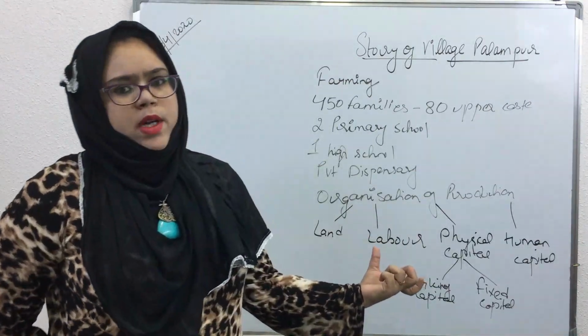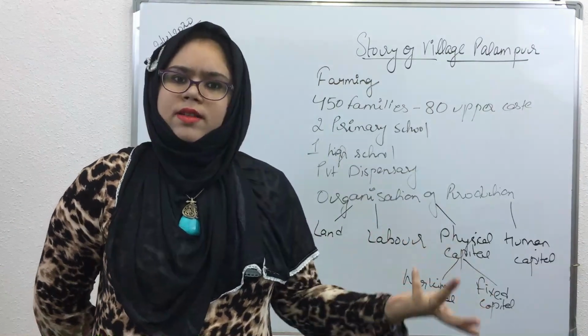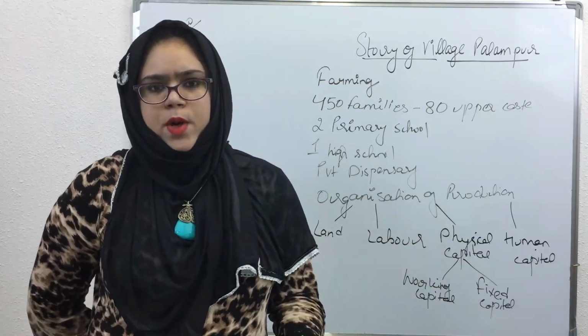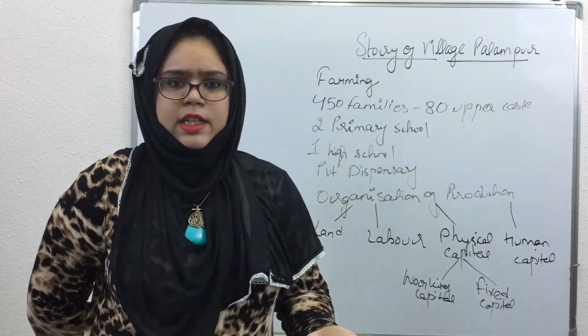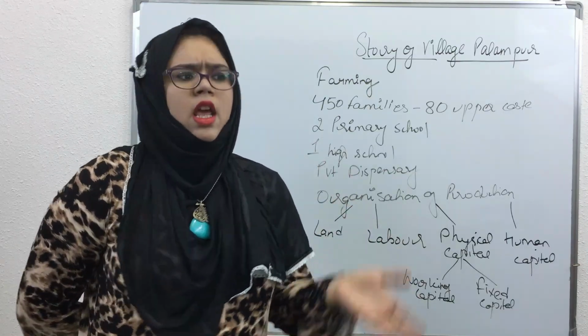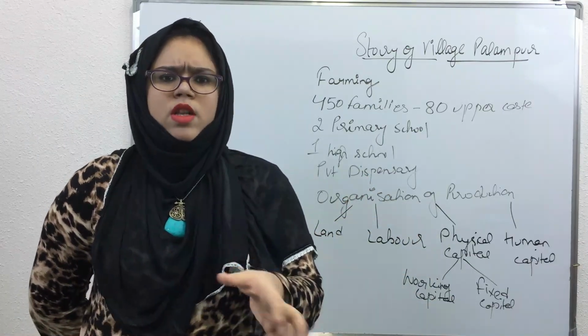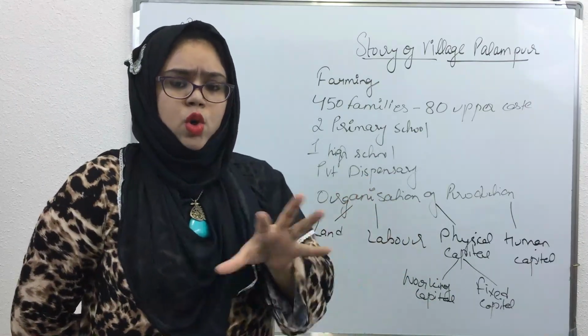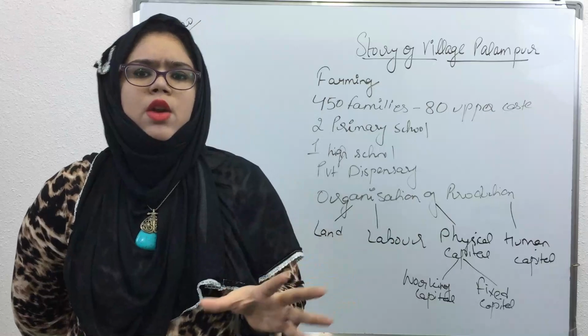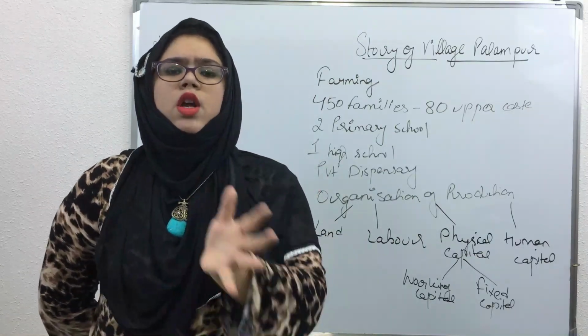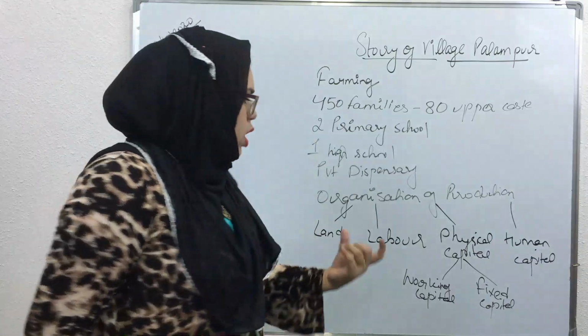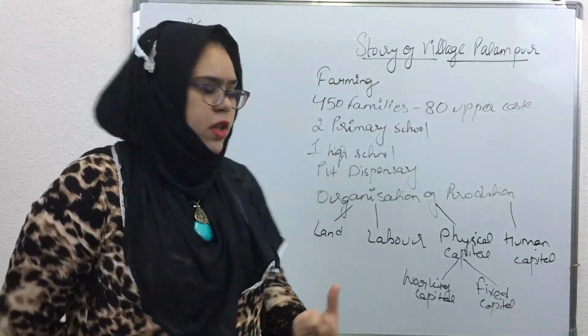When we talk about labor, of course labor is a human being who performs the work for production. Labor can be of two kinds. One can be very sophisticated, handling a very sophisticated machine. The other works on a small scale, or the skilled labor, those who are doing the work manually. So we are in need of both kinds of labor, either the very sophisticated one or a worker doing manual work. So labor is the second factor of production.